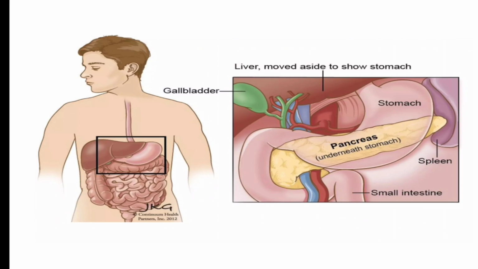GHRIH. Next, the gallbladder. The pancreas and the liver are moved aside to show the stomach, spleen, and small intestine.